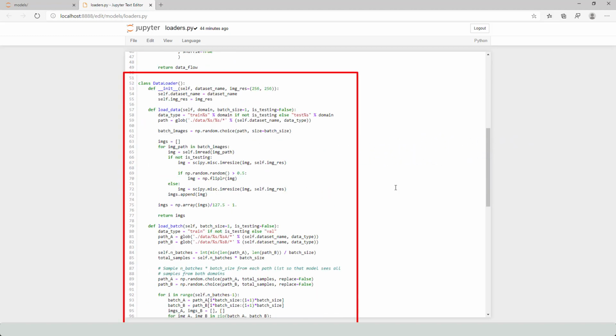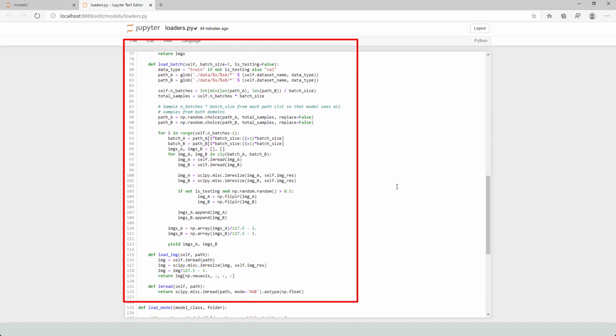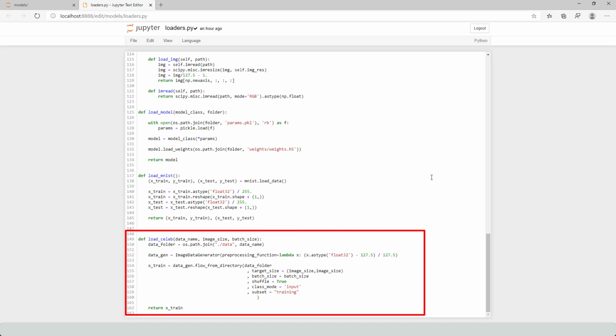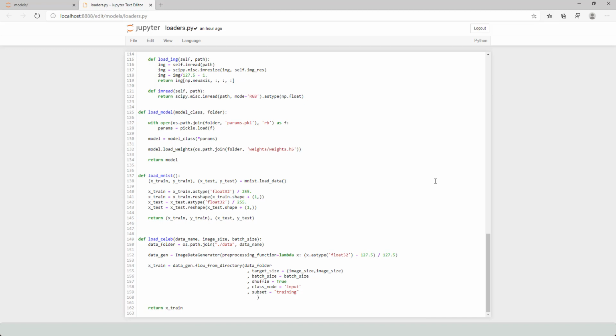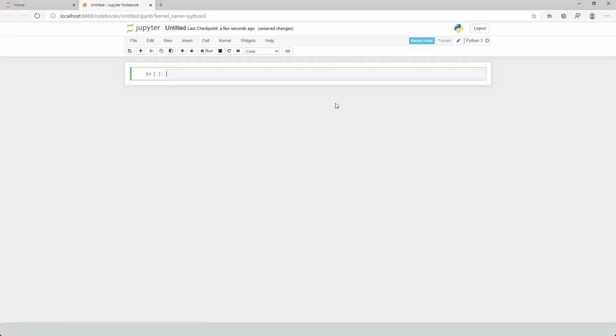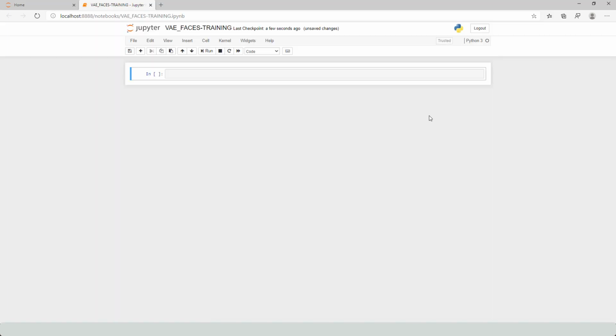Now we will add a data loader class for resizing the images and loading the training and testing data in batches. This is not required here actually. Loading images from the data folder as training images. Now we will start training our variational autoencoder. Let's open Jupyter Notebook and name it VAE_faces_training. Let us first build the variational autoencoder model and train it with the CelebA dataset.